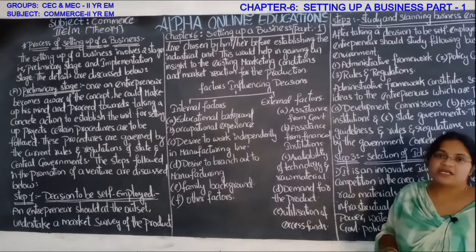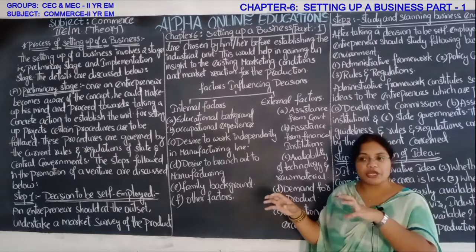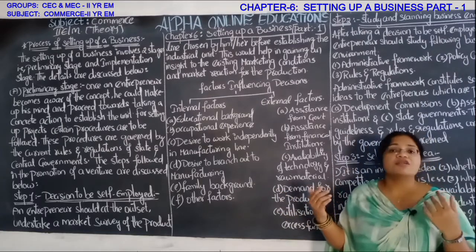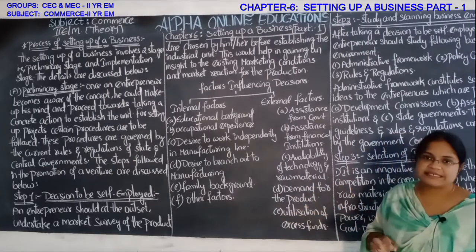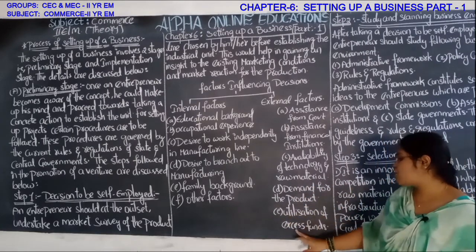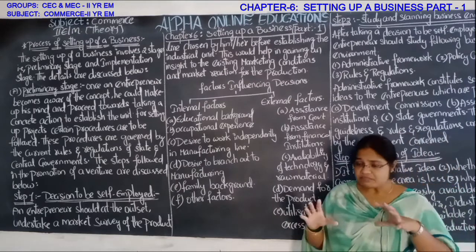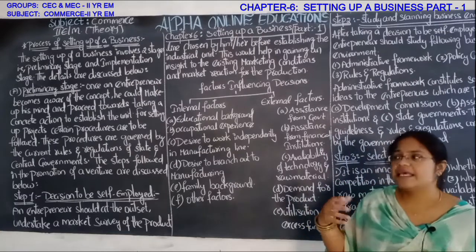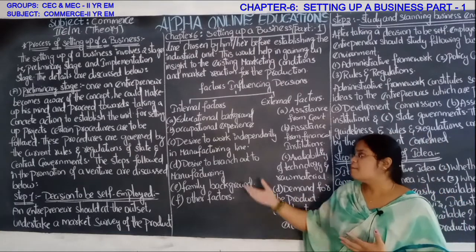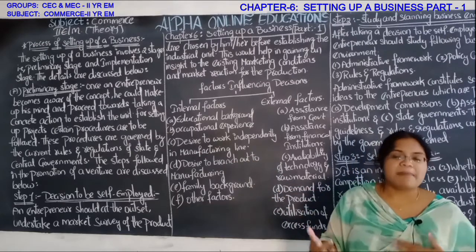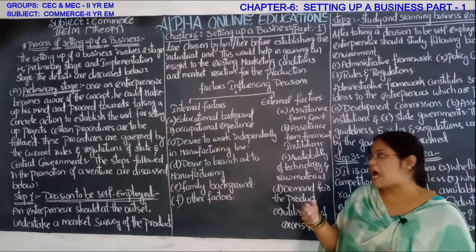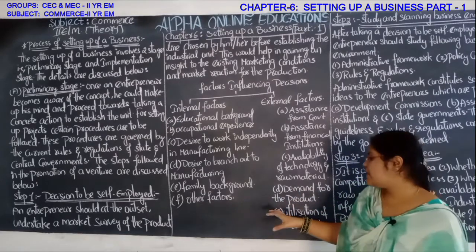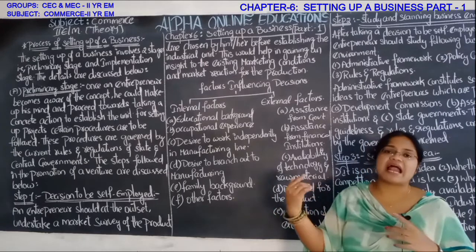Demand for the product. So what product line is going to be chosen by the entrepreneur, whether there is a demand or not, that should also be considered here. Next, utilization of excess funds. If the entrepreneur has excess funds, he can utilize those excess funds by establishing a number of branches. As his branches expand, his income also expands. So there is an interrelation between one factor and other factor.